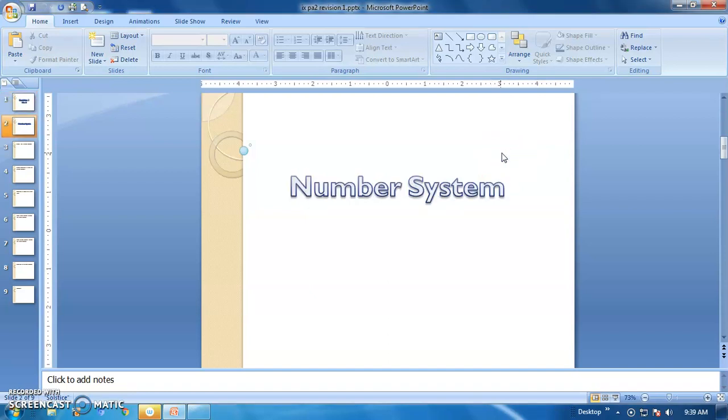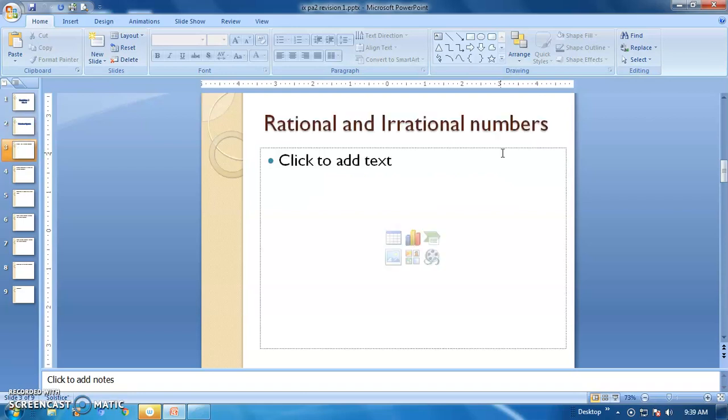So the name of the chapter is number system. Already we know that the number system consists of all the types of numbers. Here the first one is rational and irrational numbers. So what is a rational and what is an irrational number?